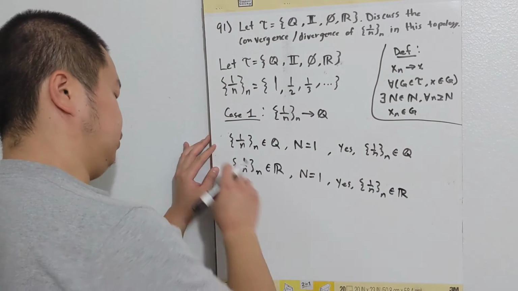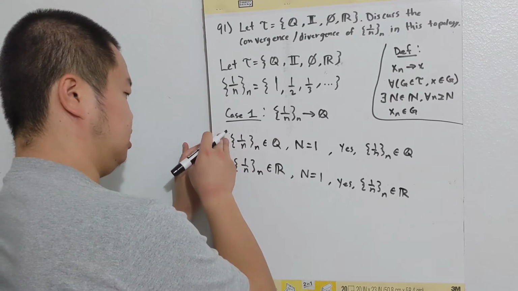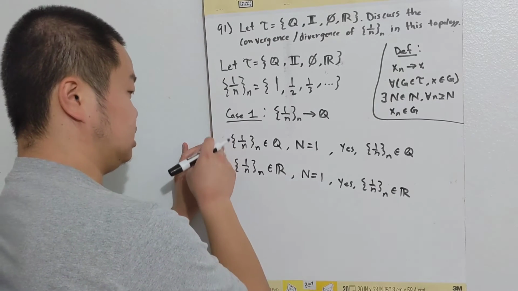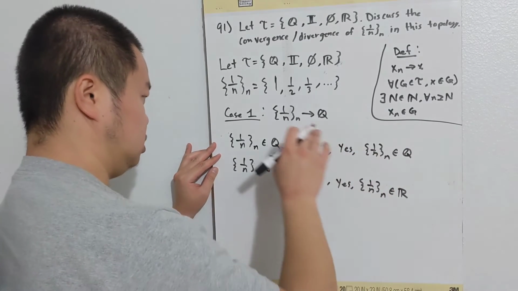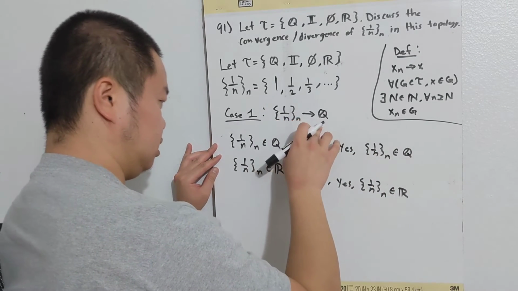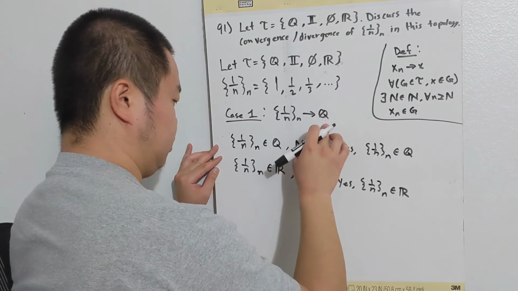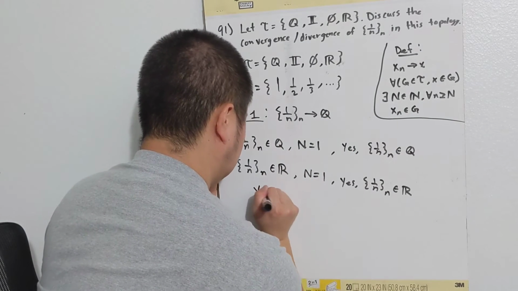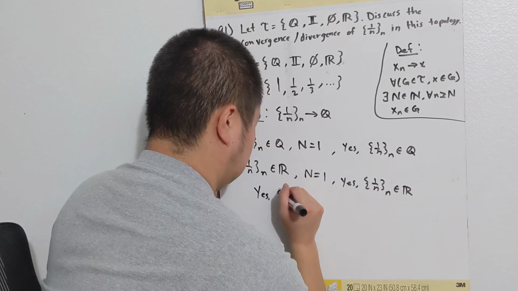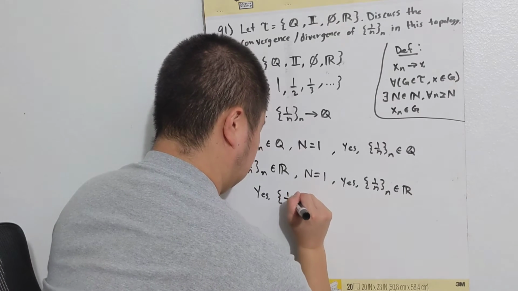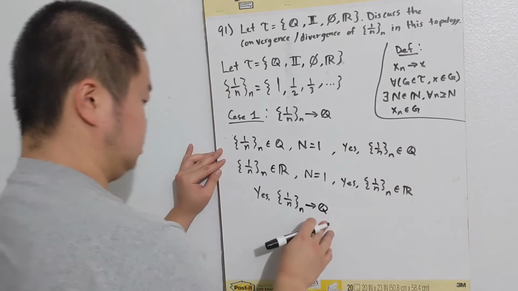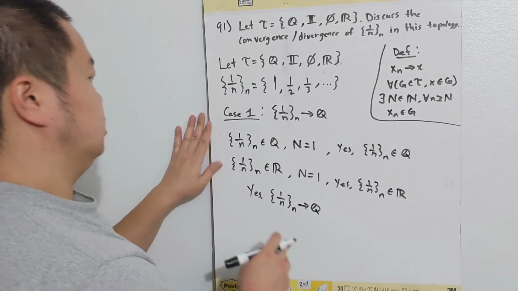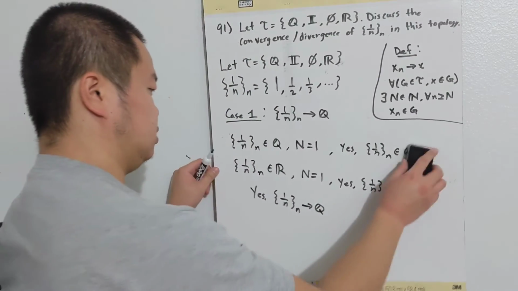Since we looked at all the open sets, and the sequence is in those open sets, 1 over n does converge to Q, or the rationals. So that's the rationals case.